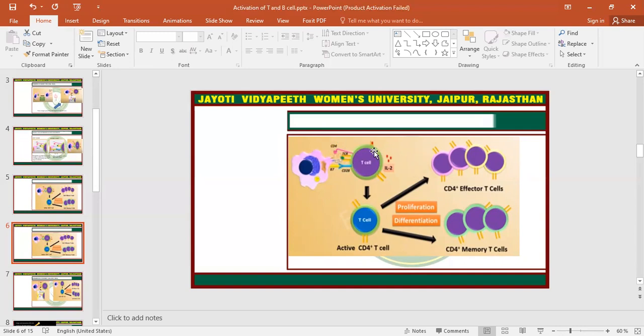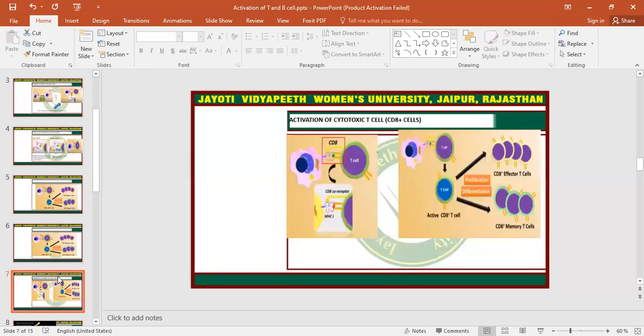The first one, it will bind the major histocompatibility complex by the CD4 receptor of the T helper cells, and by the antigen receptor of the T helper cells. Then a second signal will be there, which is the co-stimulatory signal between the B7 ligand and the CD28 receptor, which will lead to autocrine signaling, which will lead to the release of interleukin 2, which will activate the T helper cells, and the T helper cells will proliferate and differentiate into the CD4 effector T cell and the CD4 memory cells.